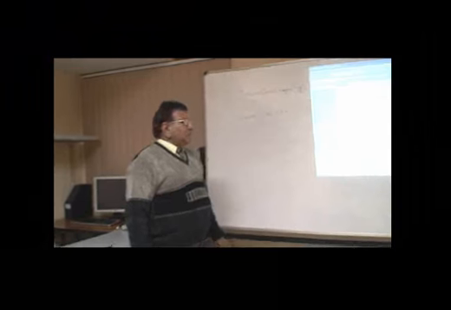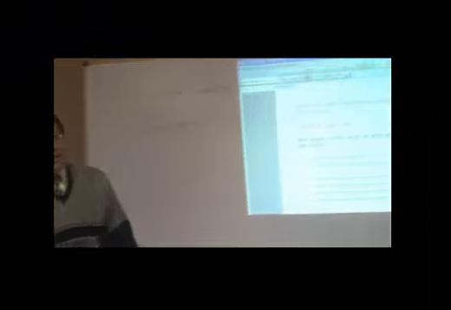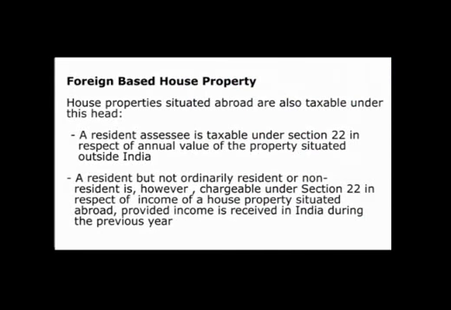This is the first case. It means there may be a situation where an assessee is holding a property which is not in India, which is situated outside India. What will happen to the annual value of such property?